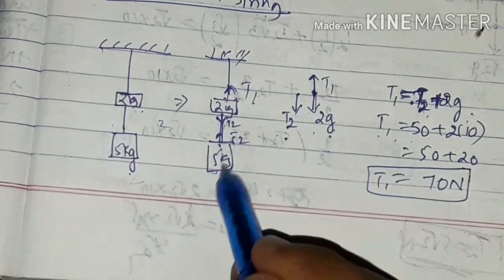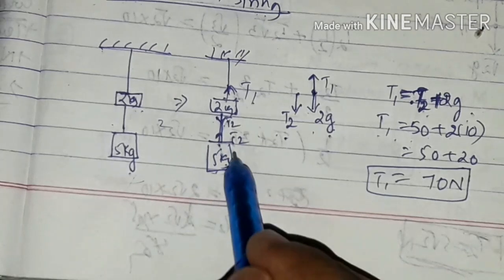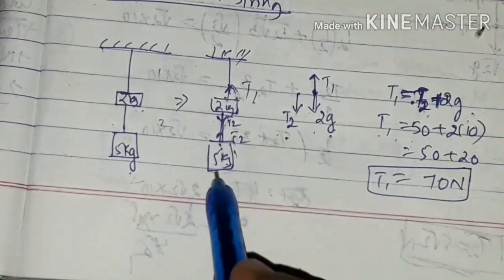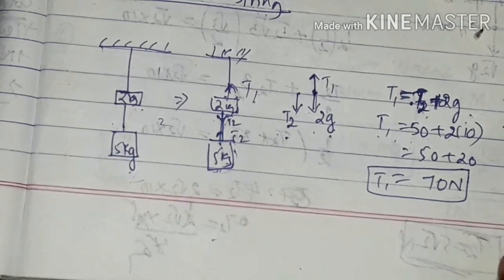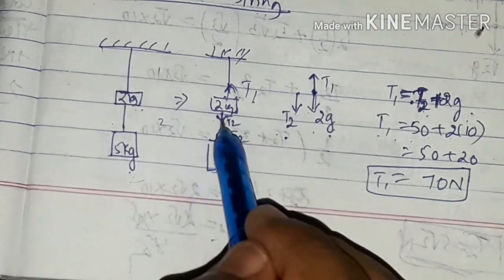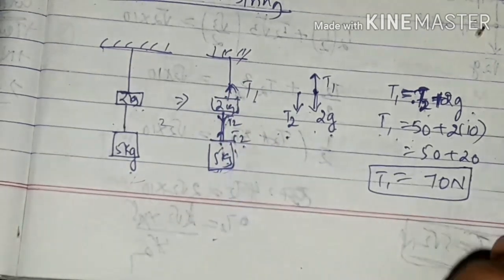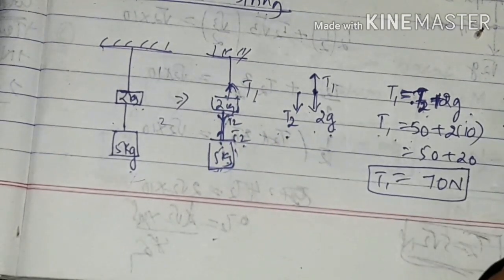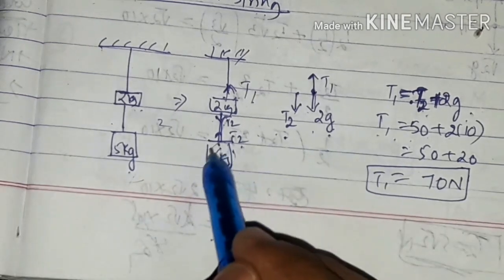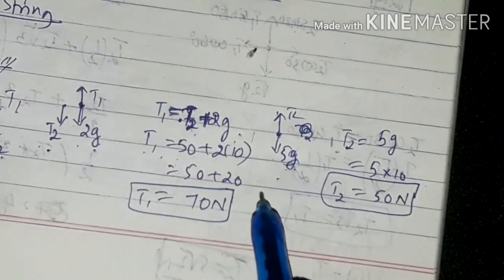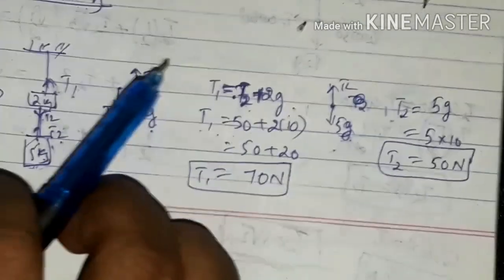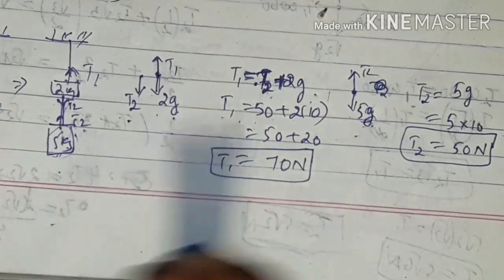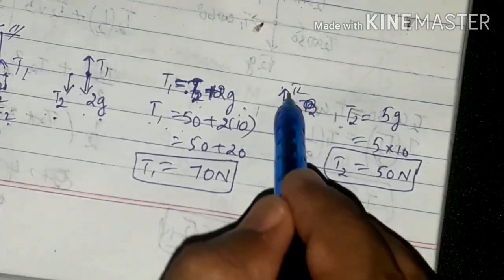Let's go for T2 now. This one is 5 into g. 5g means a downward force, that is 5 mass into gravity. On the top, tension will be there. We already took T1, so let's take it as T2. So on the top T2 and the bottom is 5g. This particular diagram is the free body diagram of this 5 kg mass.